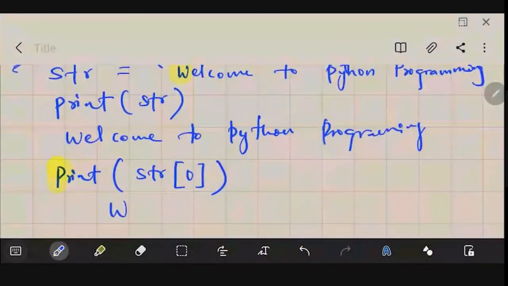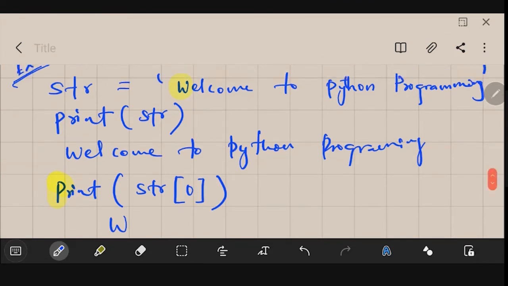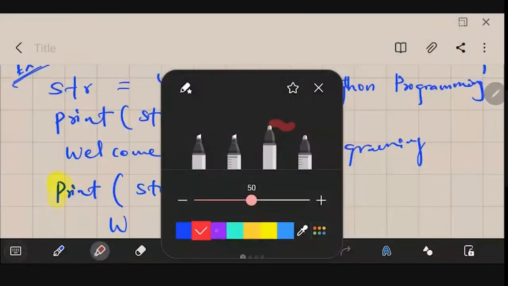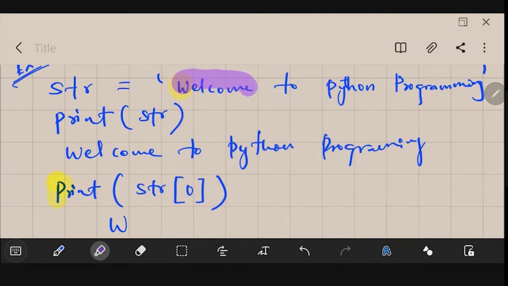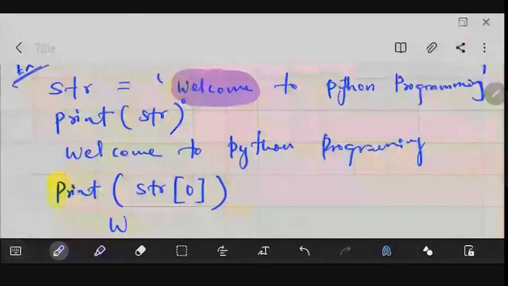Similarly, suppose I want to access a part of this particular string. Let's say I want to get only that welcome. That welcome is written, let me just highlight it here. You could see what are the positions of the different characters here. W is 0, then E is 1, L is 2, C is 3, then 4, then 5, then 6.